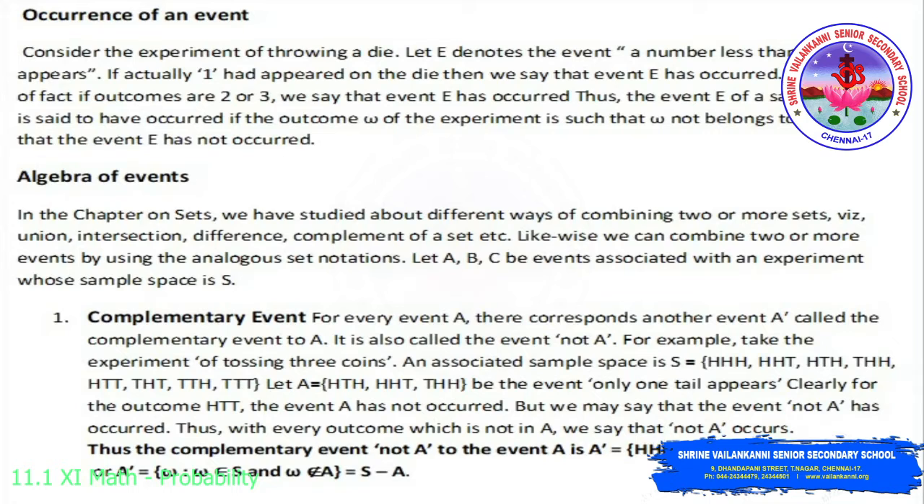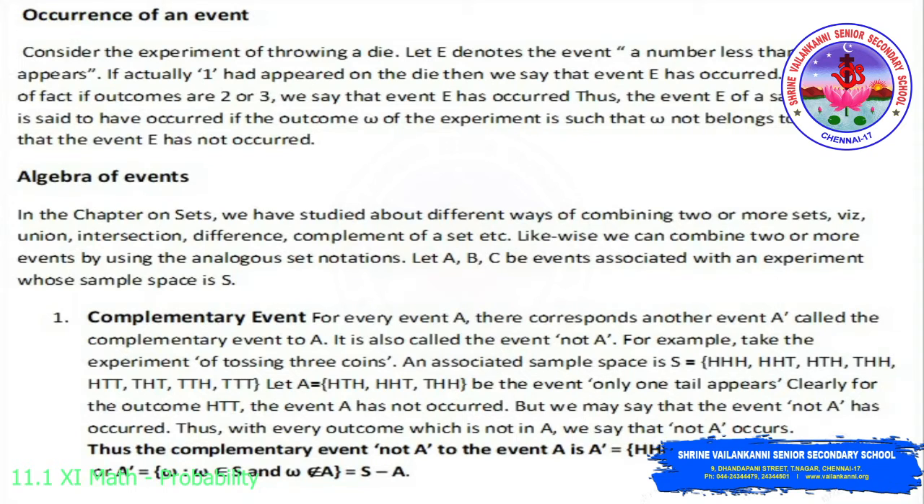The first one, complementary event. For every event A, there corresponds another event A complement, which is called the complement event to A. It is also called the event not A. For example, take the experiment of tossing 3 coins. The sample space is HHH, HHT, etc. till TTT. Let A equal {HTH, HHT, THH} be the event only one tail appears. Clearly for the outcome HTT, the event A has not occurred. Then we may say that the event not A has occurred. Thus with every outcome which is not in A, we say that not A occurs.